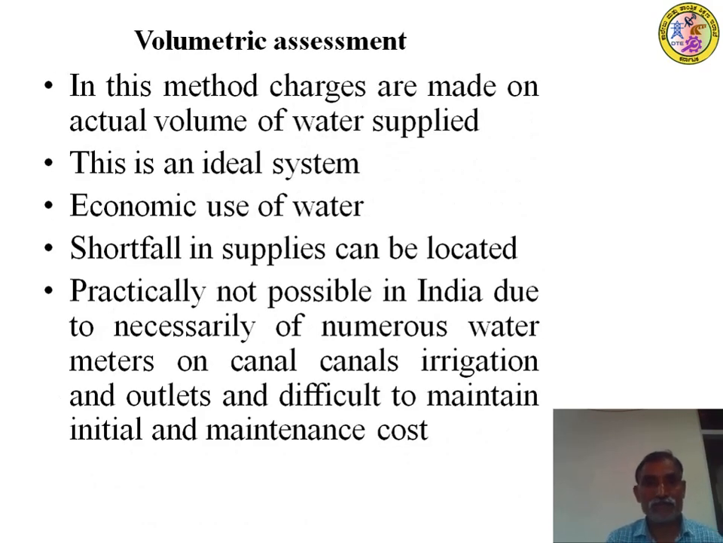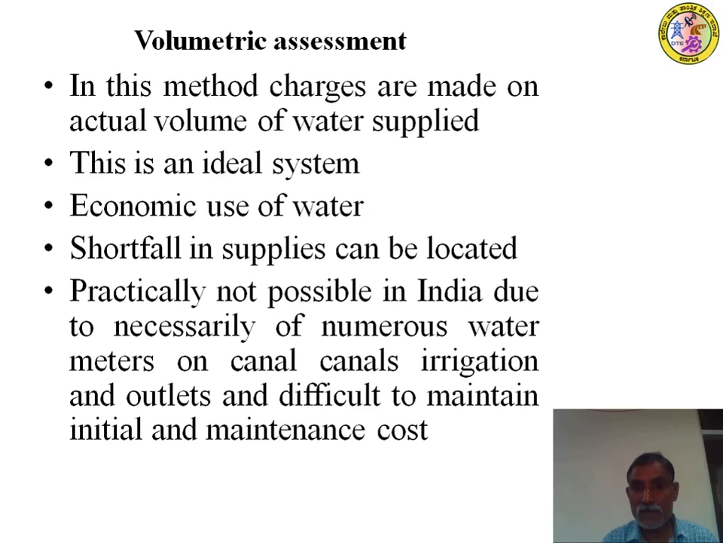Next one. In this method, charges are made on actual volume movement. This second method is volumetric assessment. In this method, charges are made on the actual volume of water supplied in terms of meter cube or cubic feet, right? So this is an ideal method. Economic use of water is insisted by this method.